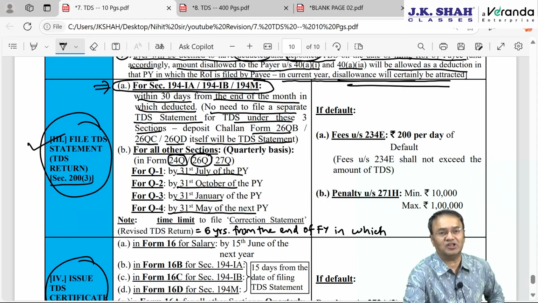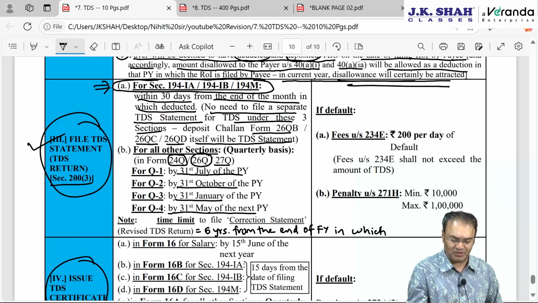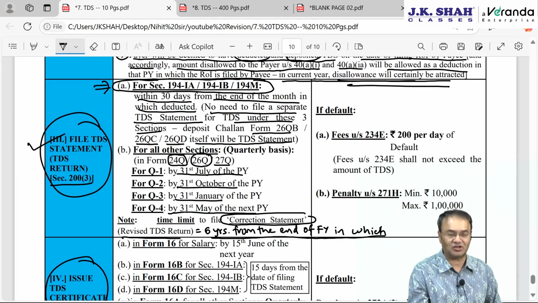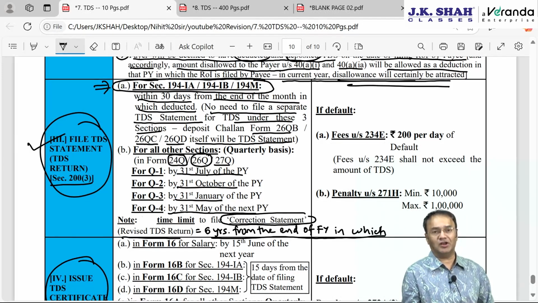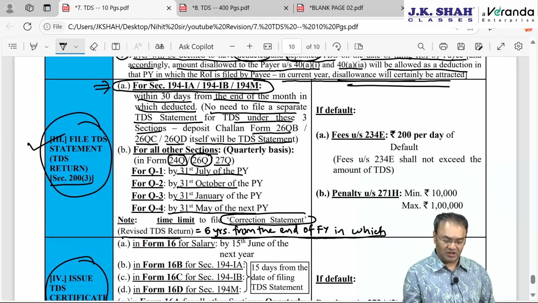In case the assessee discovers any omission or any wrong statement in such TDS statement filed earlier, the assessee can file a revised statement, which is called a correction statement. Earlier there was no time limit to file a correction statement. Now a time limit is imposed. The time limit to file a revised TDS return, or you call it a correction statement, will be 6 years from the end of the financial year in which the payment was made or credit entry was passed, whichever is earlier.